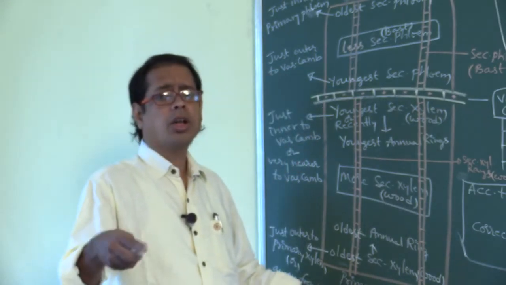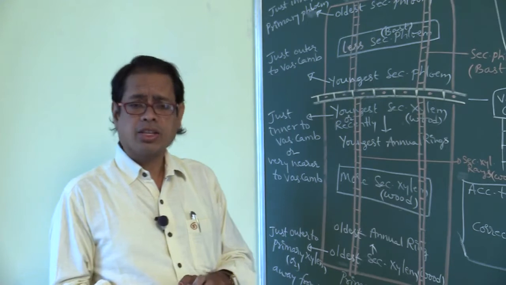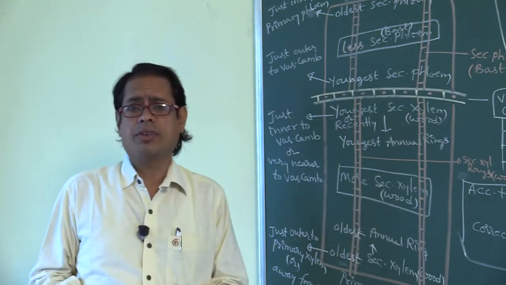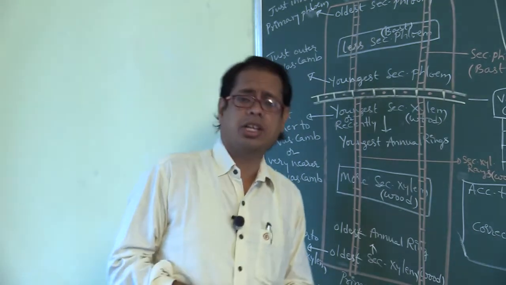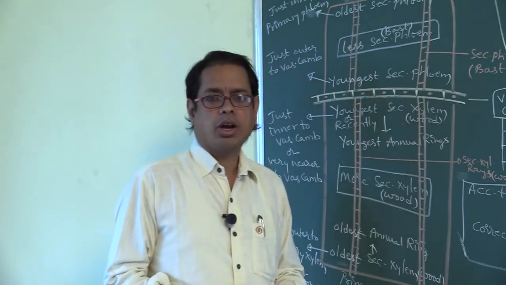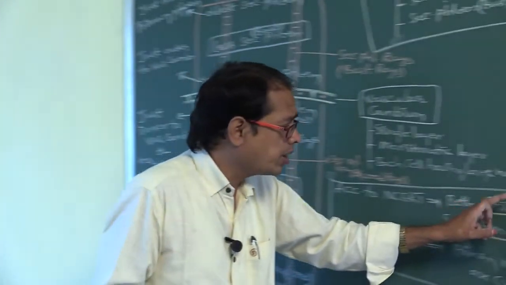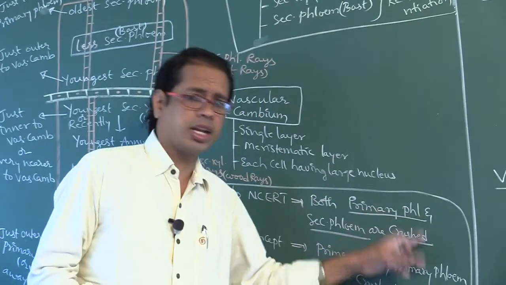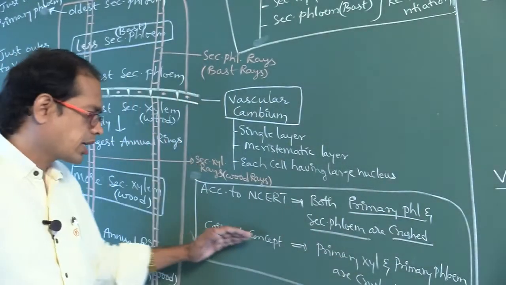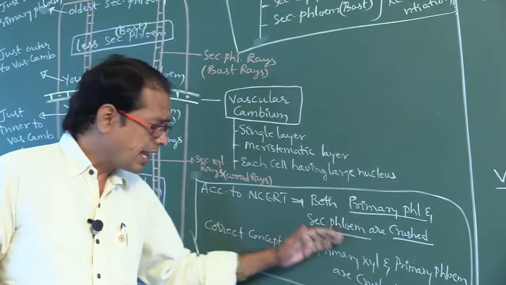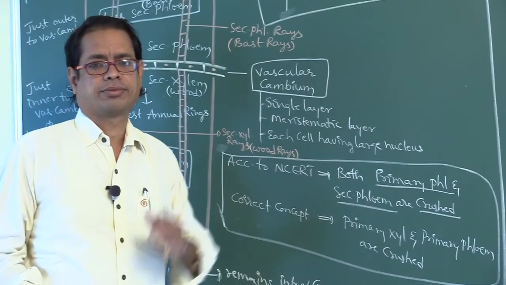Okay, later on this primary xylem is actually crushed. But according to NCERT, which type of tissues are crushed, disintegrated? According to NCERT, both primary phloem and secondary phloem are crushed. But the correct concept is that primary xylem and primary phloem are crushed.